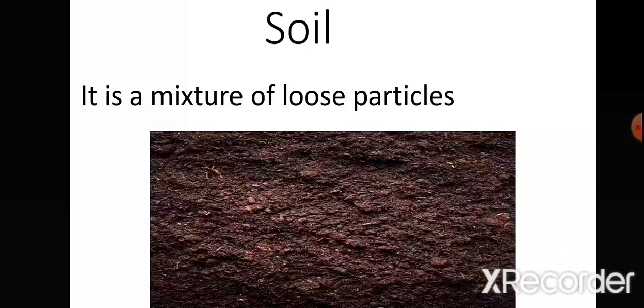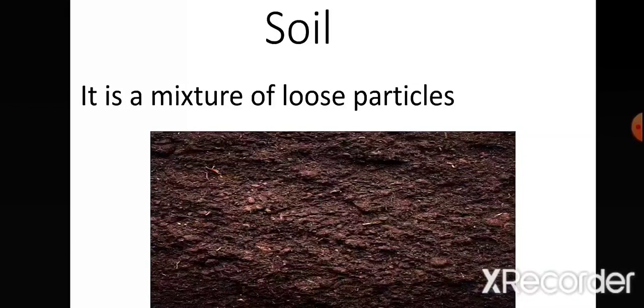Now what is soil? It is a mixture of loose particles. So soil is a mixture of loose particles covering the layer of the earth. Soil is a subpart or subdivision of land which has its own characteristics. Soil contains organic matter, minerals and weathered rock. Here organic matter means dead and decayed plants and animals.